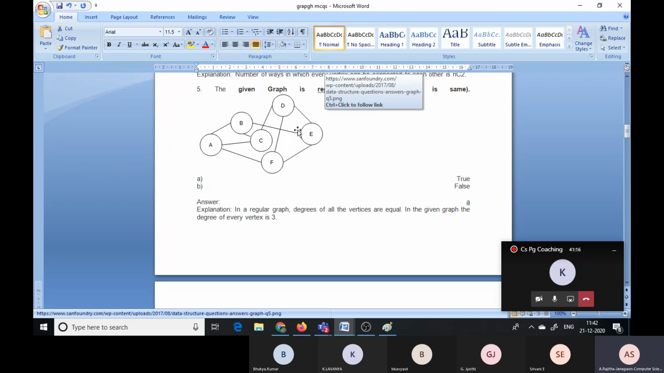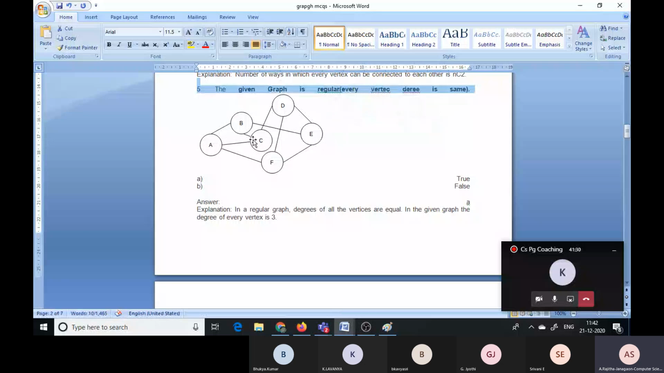From B to E some edge is there, D to C one edge is there, some crossovers are there. So to remove this crossover, there is a chance here from B to E you can take like this, from B to E some edges like this. Now there is no crossovers. This graph is also planar graph.